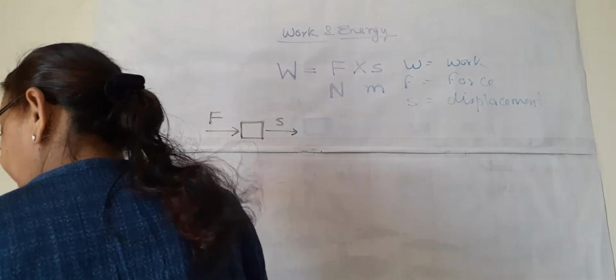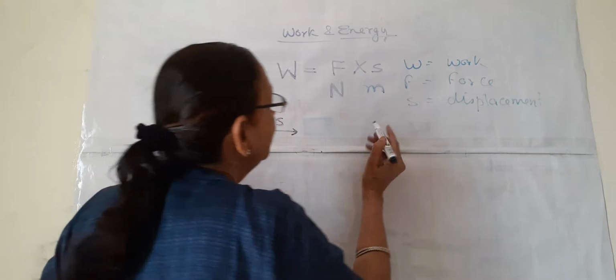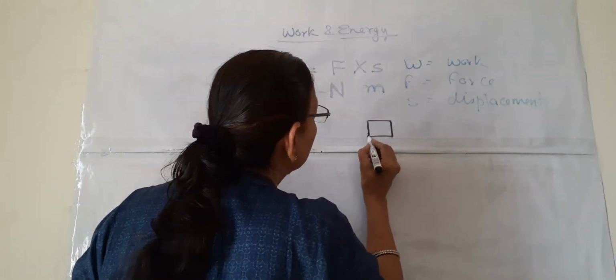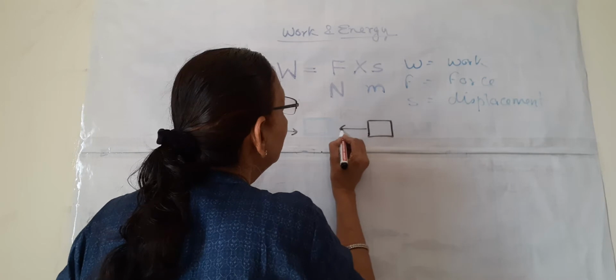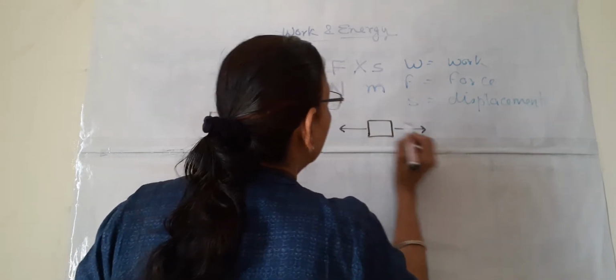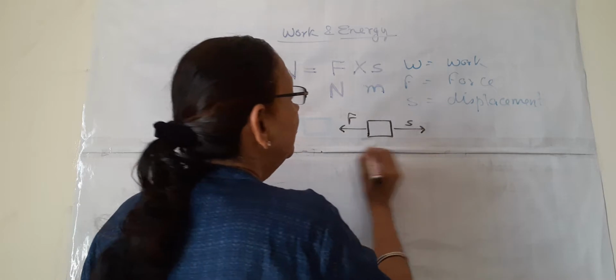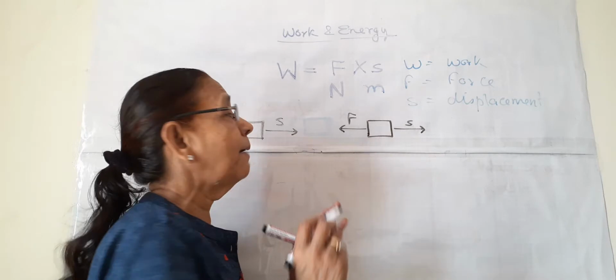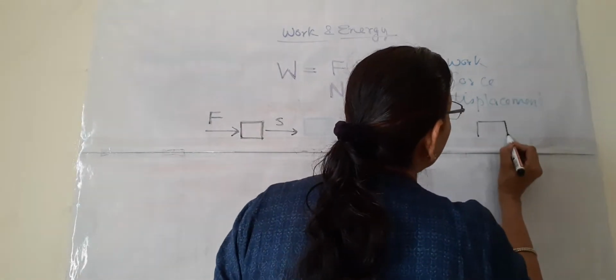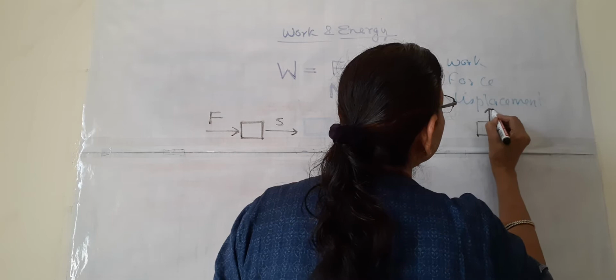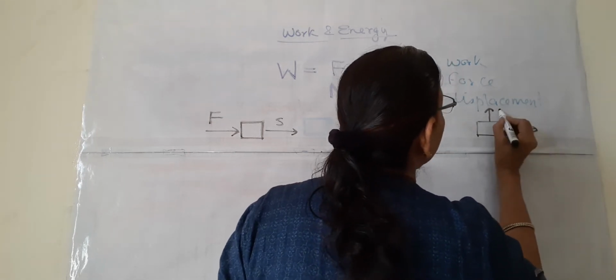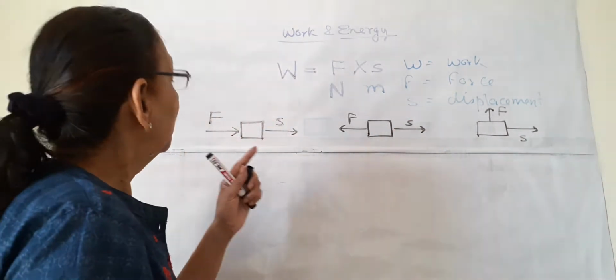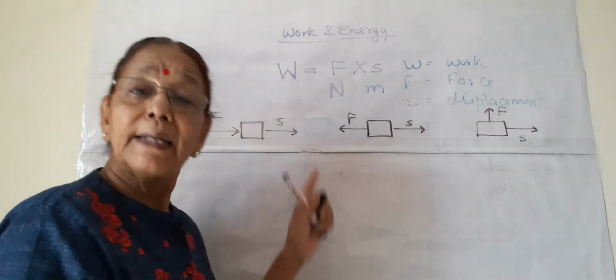The other case may be this is the box, the force is in this direction, and the displacement is in this direction. We will see some examples. And the third case may be the force is like this and displacement is like this. So we can have three possibilities, three combinations of force and displacement.